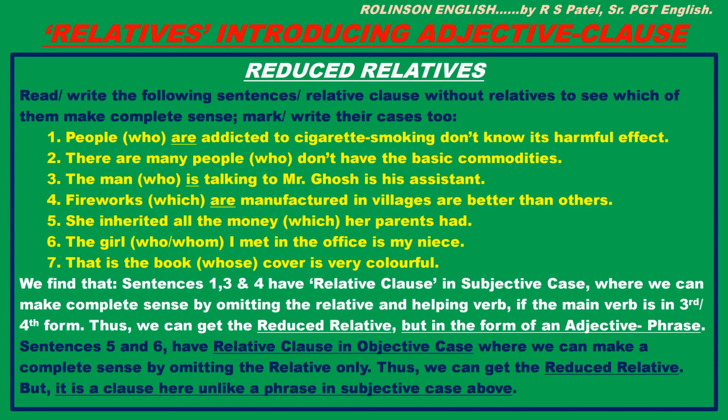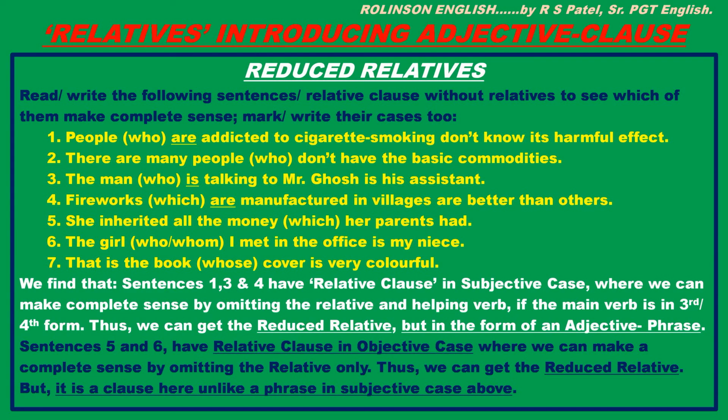By removing the relatives, let us see which of the sentences make complete sense. We find that sentences 1, 3 and 4 have relative clause in subjective case, where we can make complete sense by omitting the relative and helping verb if the main verb is in third or fourth form. Thus, we can get the reduced relative, but in the form of an adjective phrase, not a clause. Mark it.